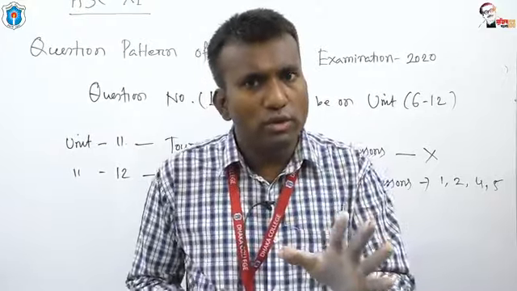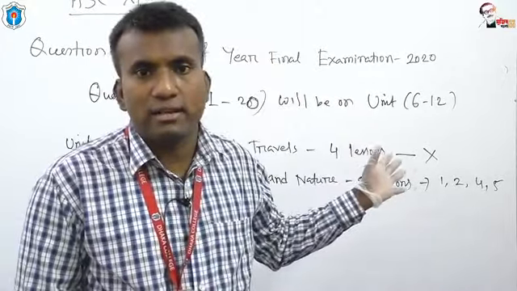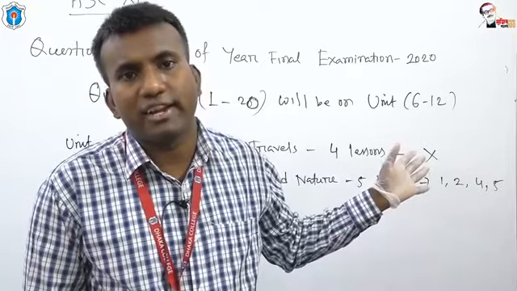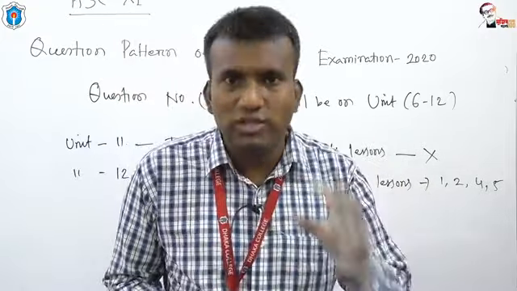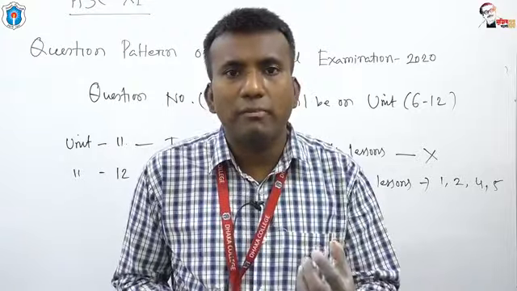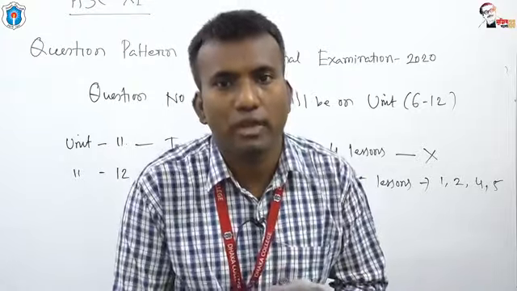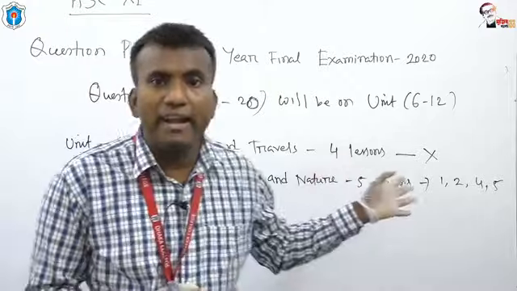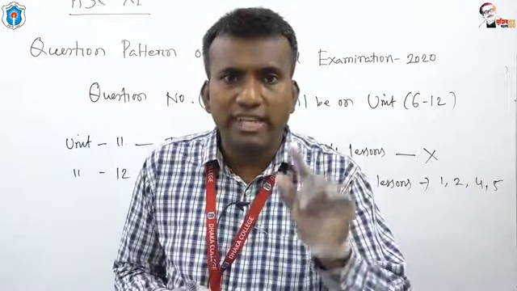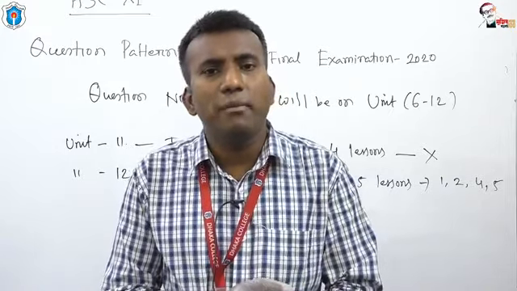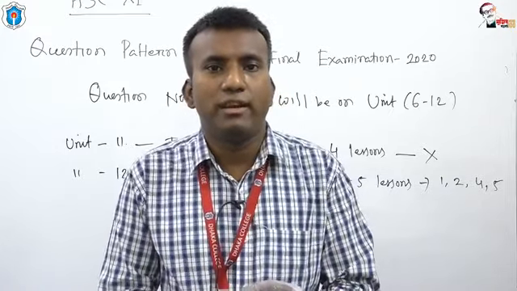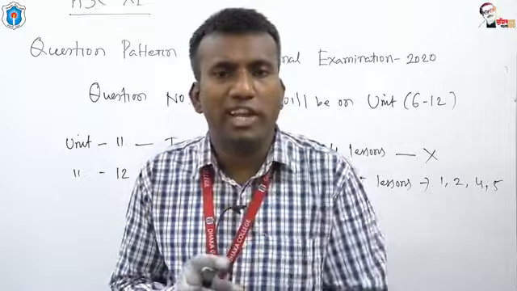So my dear students, I have already told you the units that are important for your upcoming year final exam, and I have given you the most important lessons under unit number 6 to 12. Okay, and depending on unit 6, 7, 8, 9, 10, 11, 20 MCQs will be given. MCQ number 1 to 20.